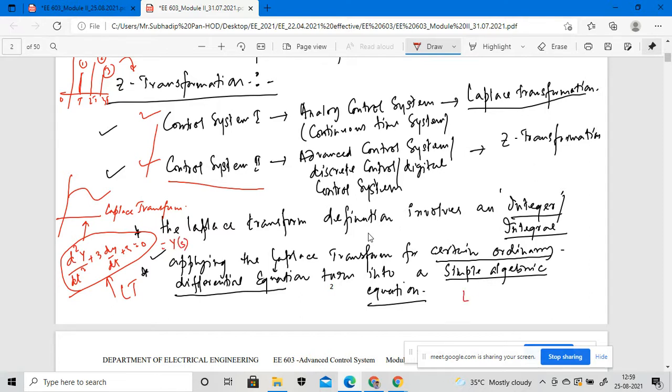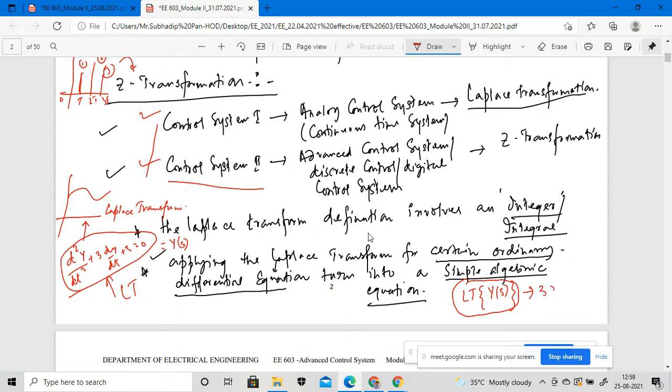The Laplace transformation will convert this differential equation into a simple algebraic equation.